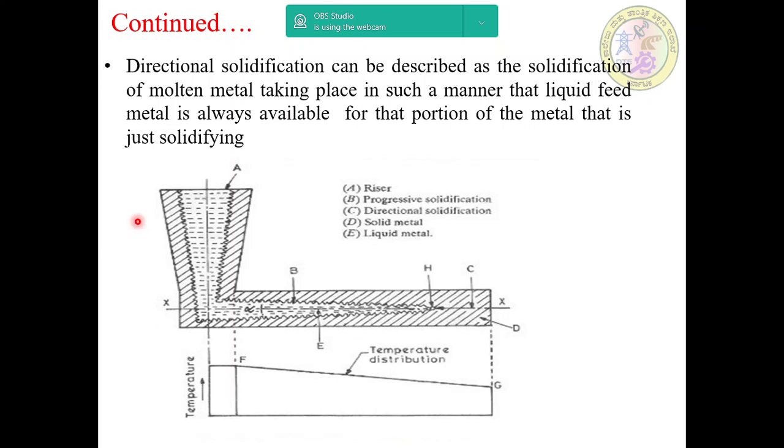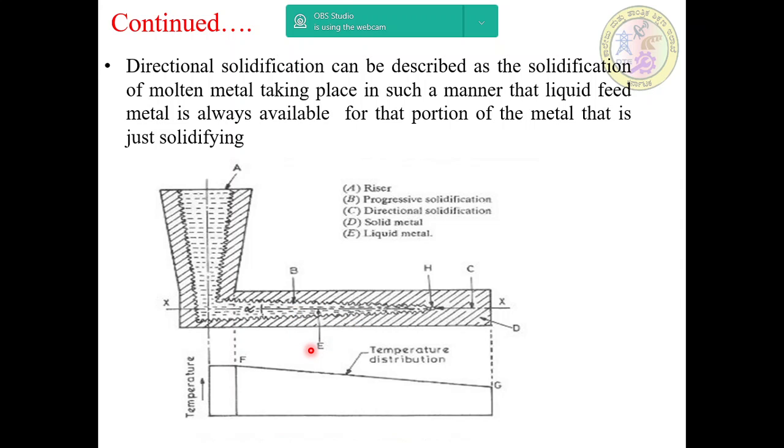So see, this is the riser portion, and this B is nothing but the progressive solidification, and here D is the solid metal, and E is the liquid metal. Here the solidification will start, and this is the liquid metal. After solidifying this entire portion, this riser section should be solidified last, so shrinkage effects will be nullified, while the riser section in liquid form feeds the same metal to the portion solidifying.